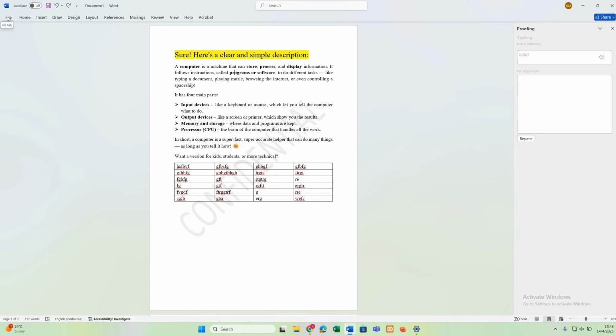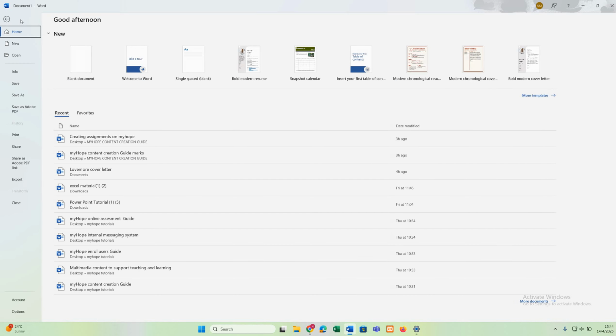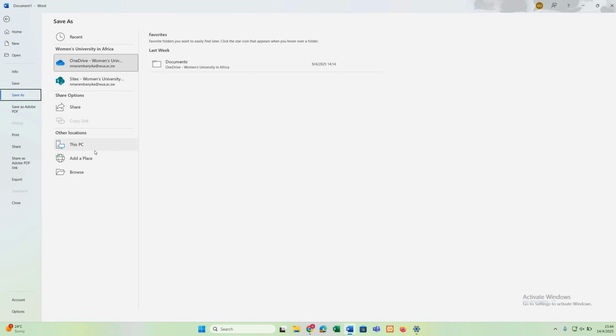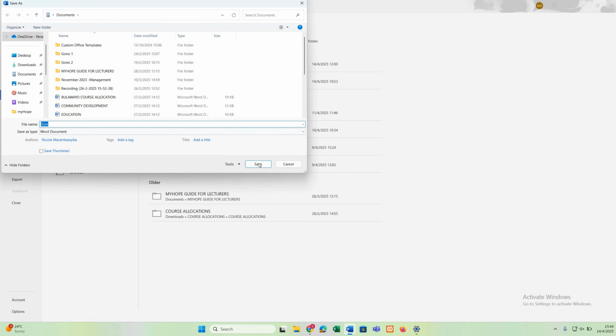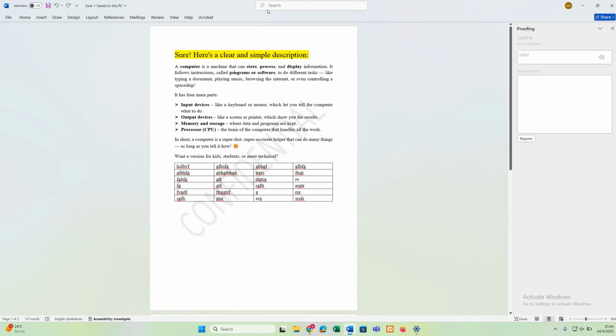So after everything has been done, you can also save your document. So you click Save As, and then choose the destination for your document, PC, and then you save your document. So my document has been saved.